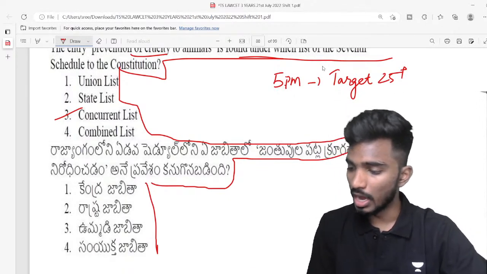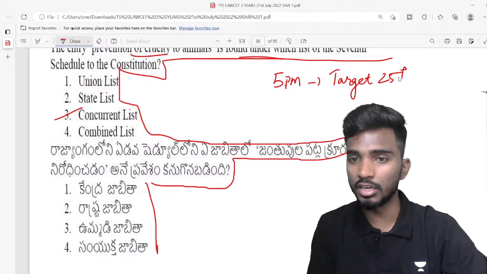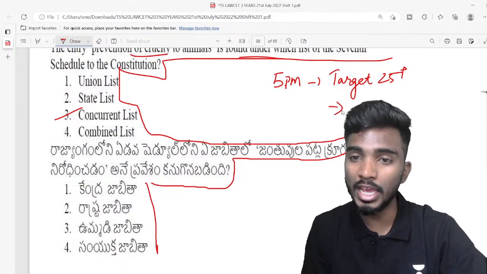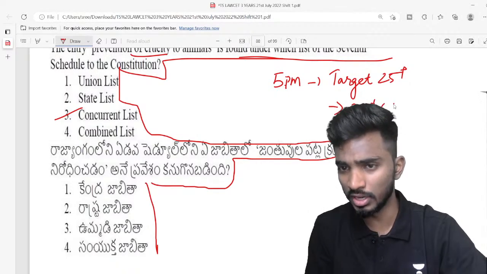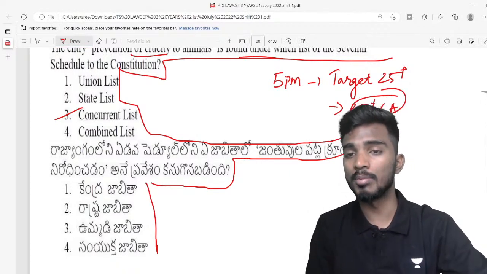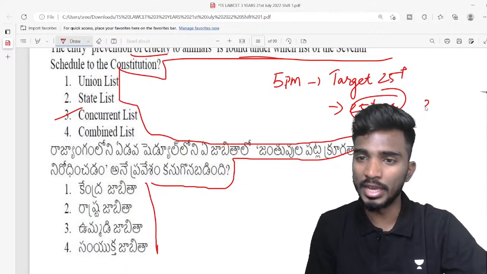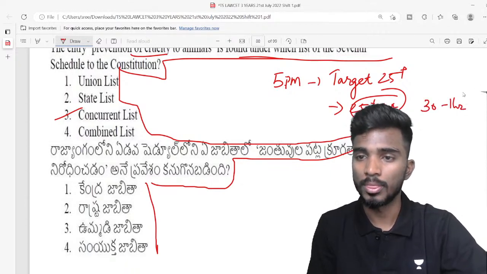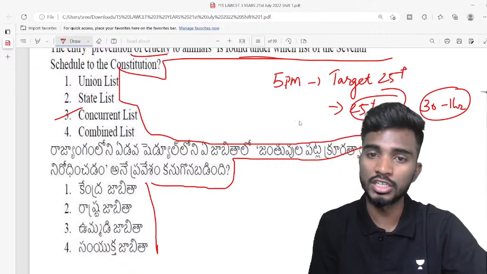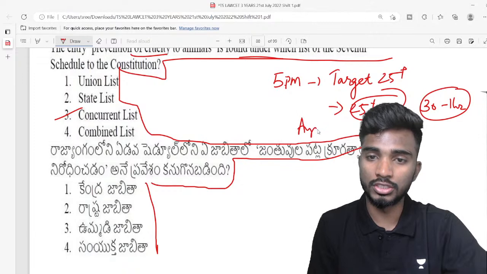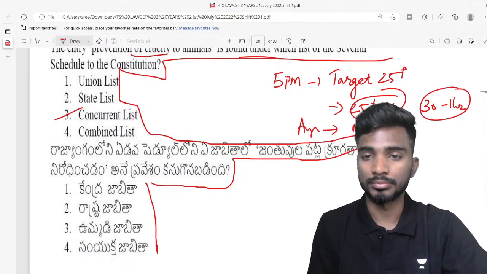Target 25 plus is a daily current affairs session wherein we will be aiming for 25 plus marks in the current affairs section. I will be taking sessions almost every day, from Monday to Saturday. It will be a 30 minutes to 1 hour session, wherein every day we will discuss some 30 to 40 questions from current affairs from August till May.